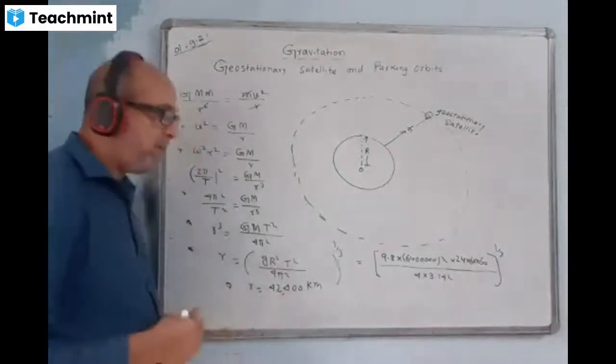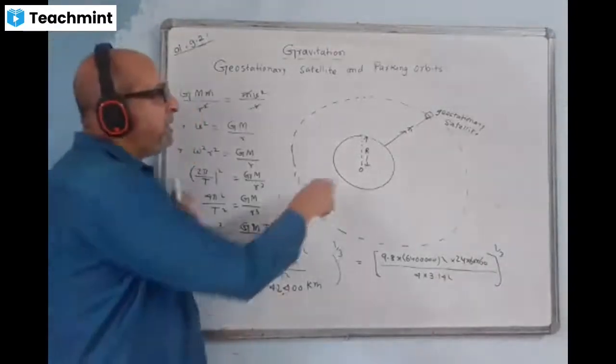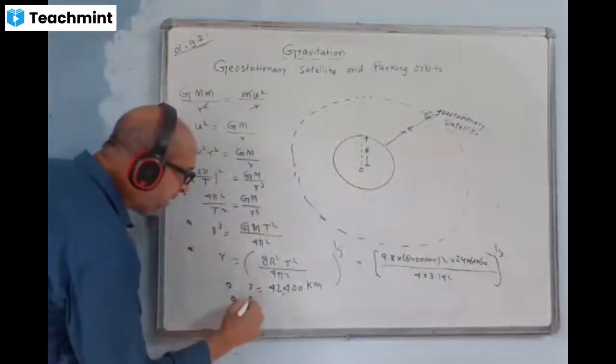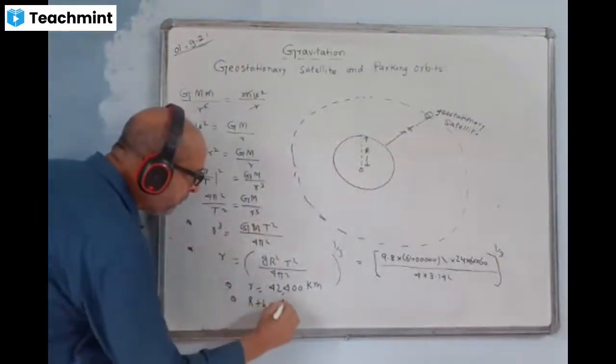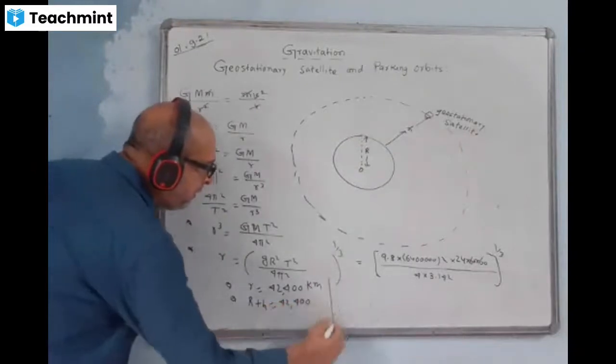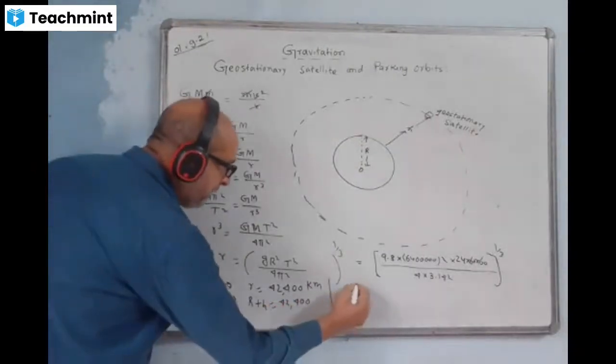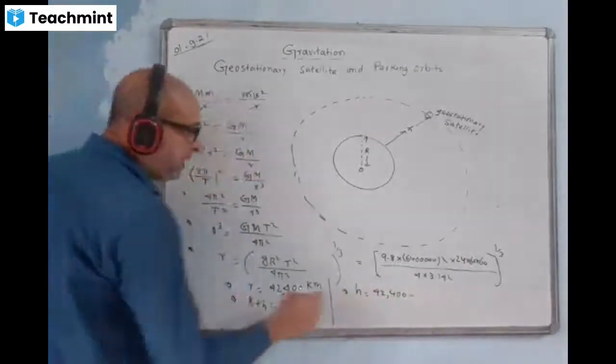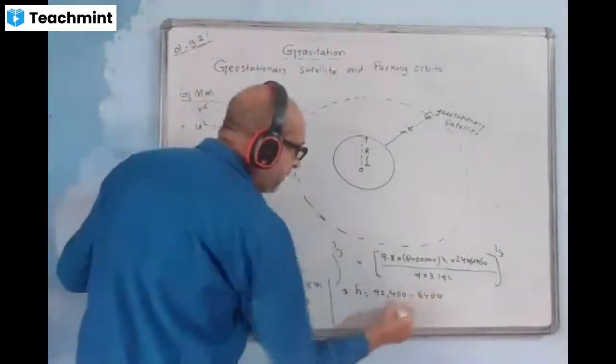42,400 kilometer will come. What is this r? Small r is the total distance, R plus h. This small r value is R plus h equal to 42,400. Therefore, the h value will come 42,400 minus R. Capital R value is 6,400.